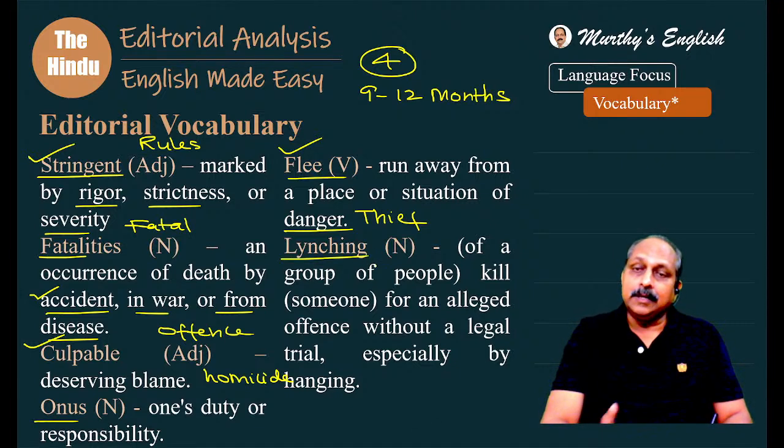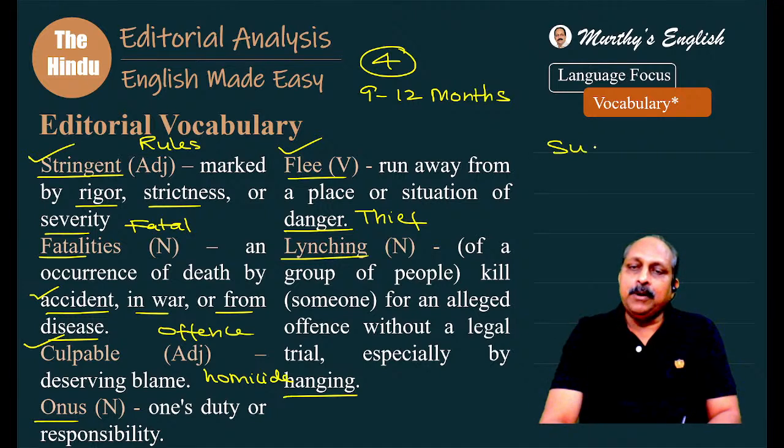Lynching, you may get as a passage; in the past they gave it. When I give the 50 topics, I use this also, socio-cultural problems. I think a few years ago, this topic was in the limelight, lynching. Lynch is a verb, lynching is a noun form: a group of people kill someone for an alleged offense without a legal trial, especially by hanging. Usually this goes with villages, rural areas.